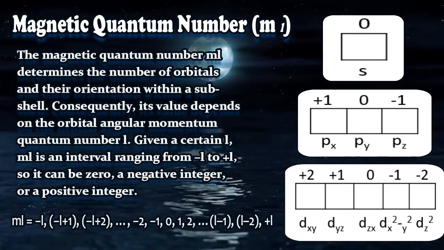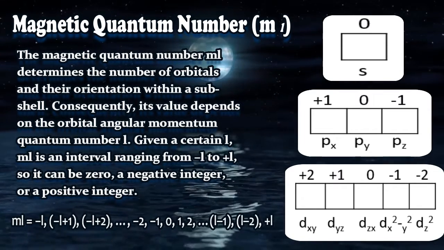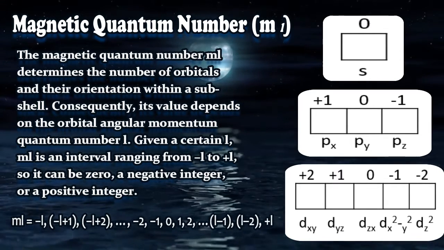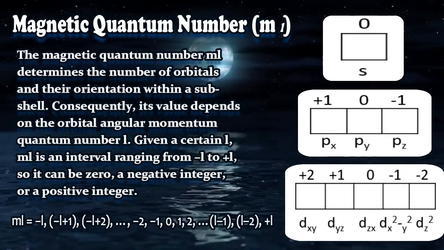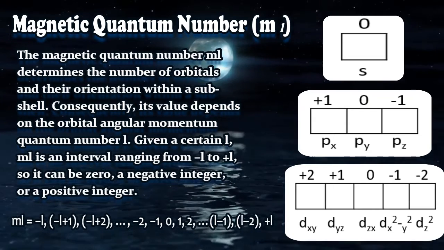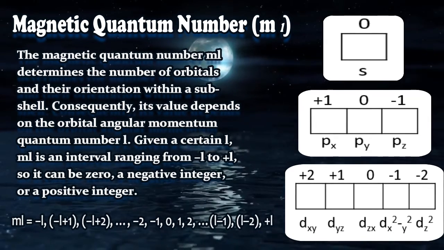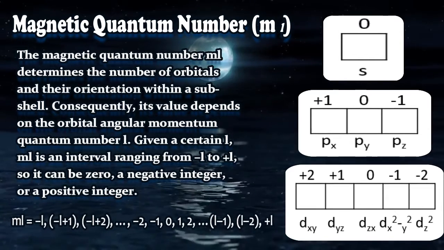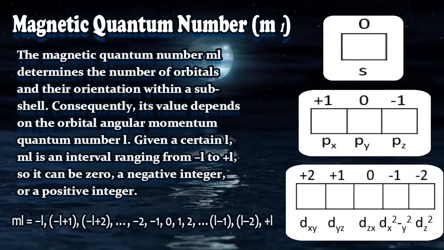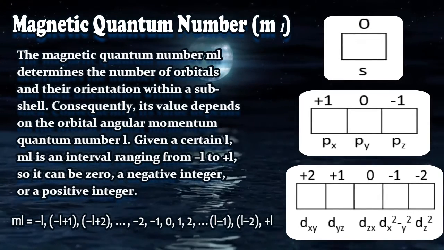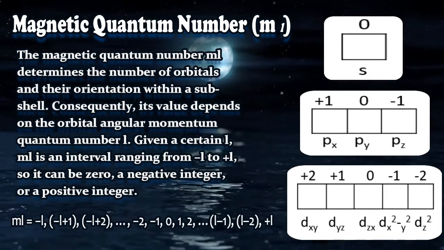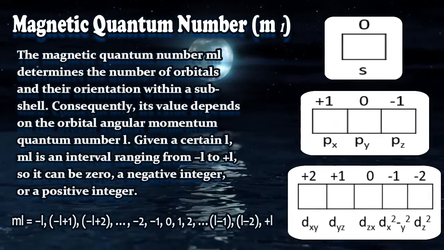Similarly, if we go for the value of L equals 2, then it will be plus 2 to minus 2. And again this comes from plus 2 meaning dxy, plus 1 meaning dyz, 0 meaning dzx, minus 1 meaning dx square minus y square, and this last one, minus 2, meaning dz square. Okay, so this way we can get the magnetic quantum number, right?